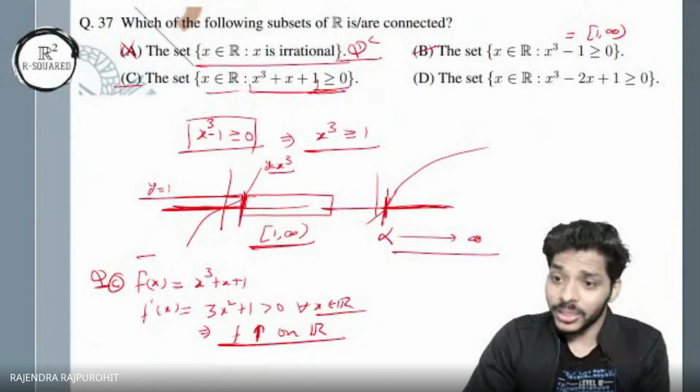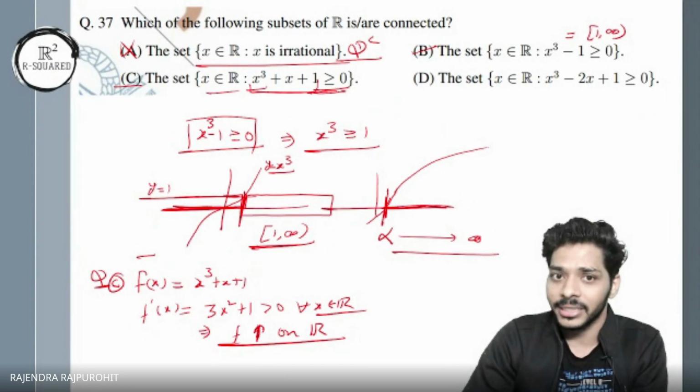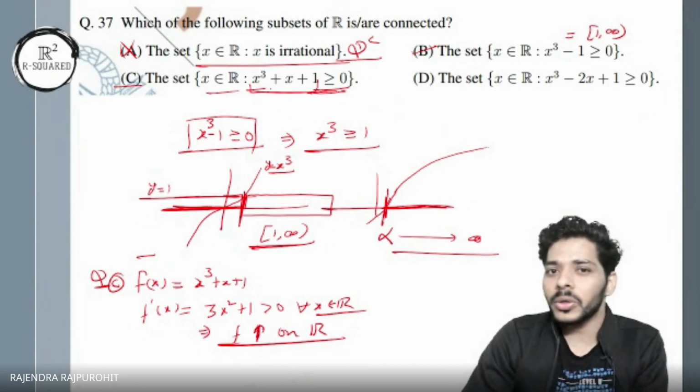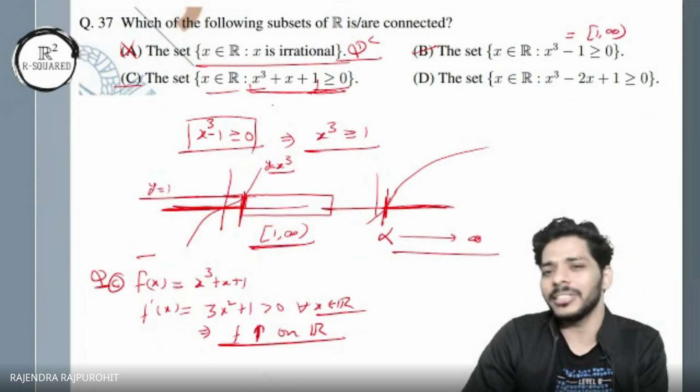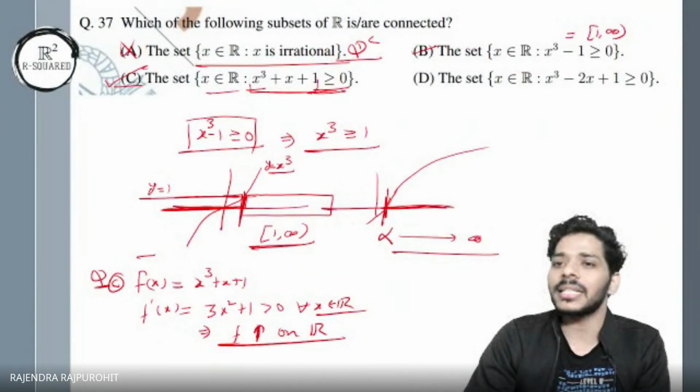And it will cross for sure, because as x tends to infinity, it goes to infinity, and as x tends to minus infinity, it goes to minus infinity. It's a polynomial of odd degree. So this will also give you some interval. Now, what interval is that? I don't want to find out. You can proceed further. So this will also be an interval, so we can select option C.